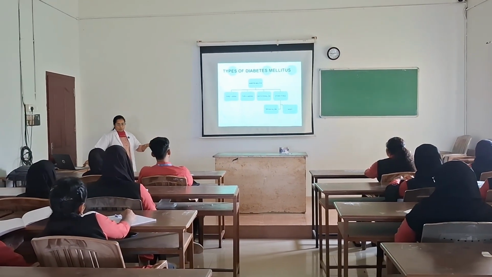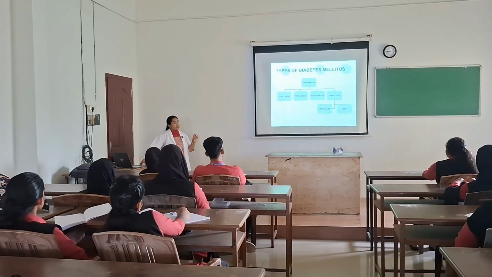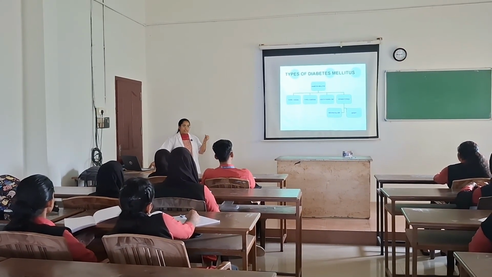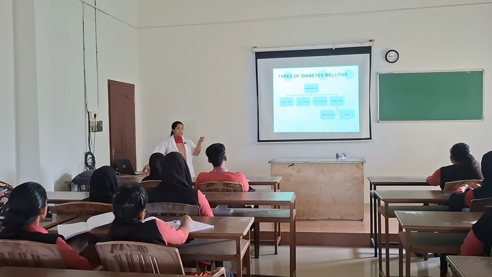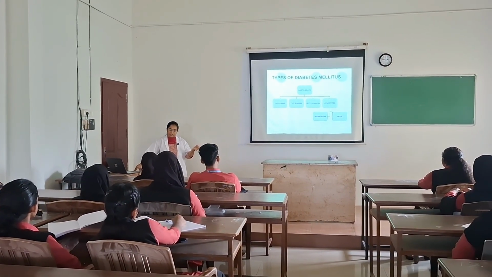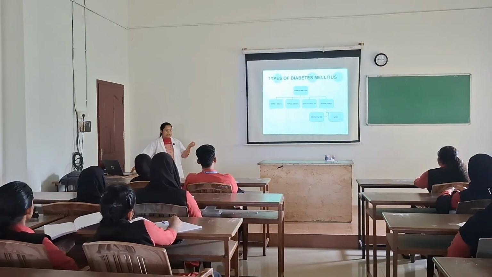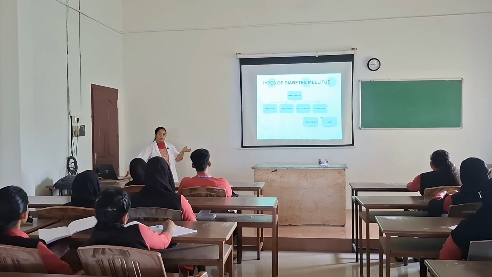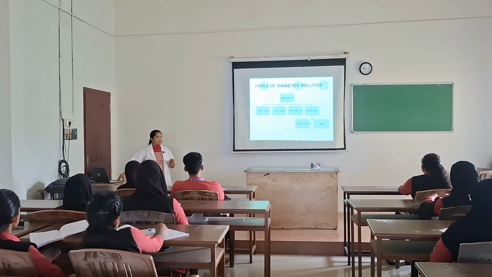Next is type 2. So we say it is insulin resistance. Why? Beta cells are present in the body. Beta cells produce or secrete insulin, but the cells won't be sensitive to insulin. The cells won't react or act on insulin.